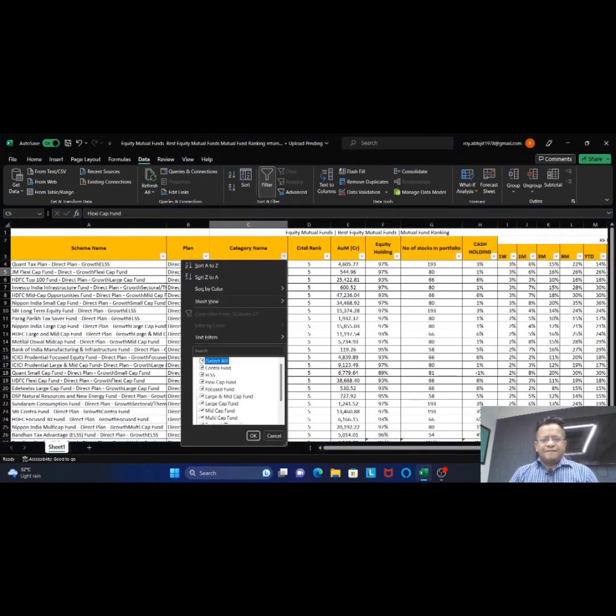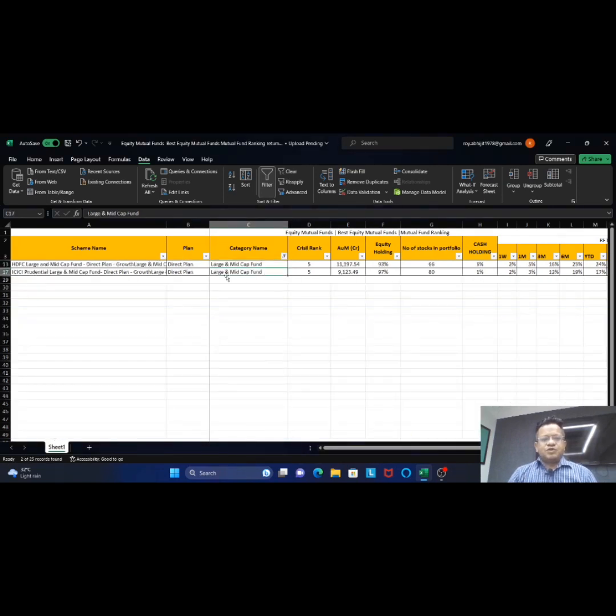Okay, today we will see how to choose a large and mid cap fund. If you come to this portion, you find a couple of mutual fund scheme names. There's HDFC large and mid cap fund, direct fund, and ICICI large cap is also given. So in terms of HDFC large cap, you will find